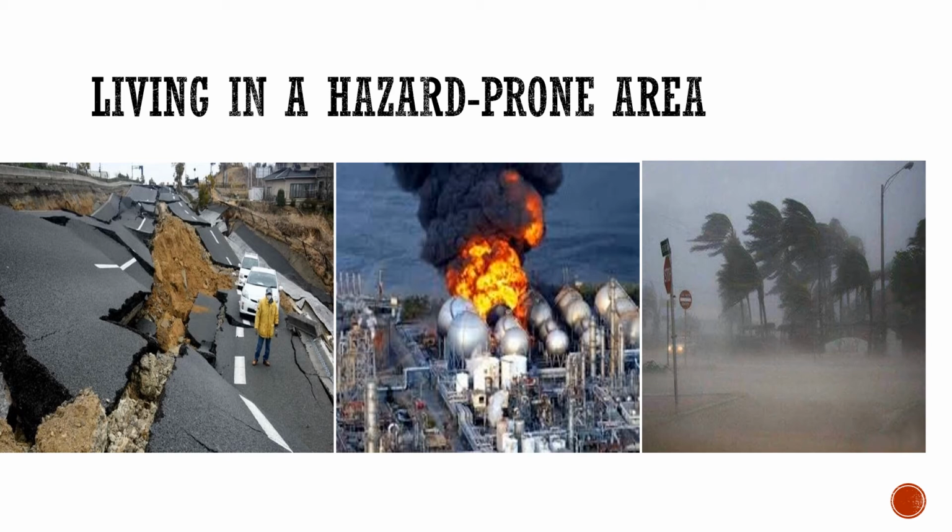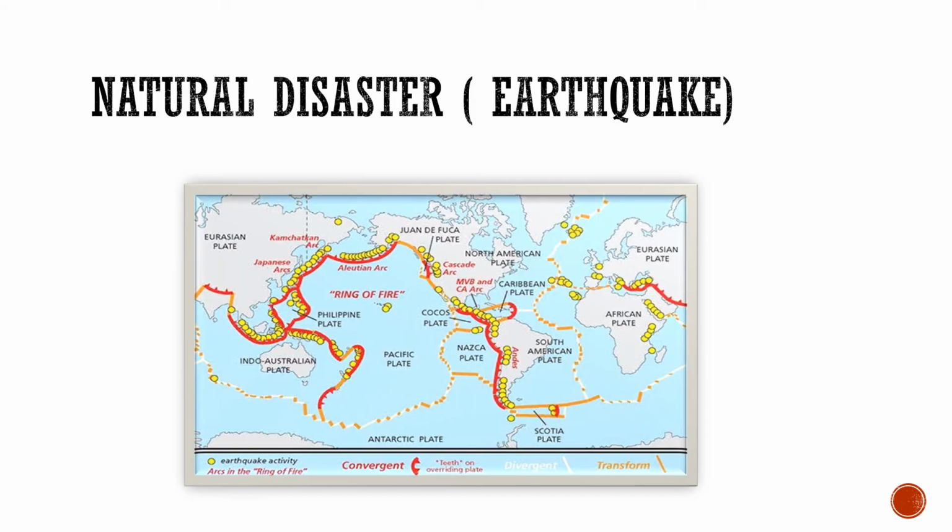Similarly, people living near nuclear power plants and factories using or producing poisonous chemicals face the risk of disastrous accidents. The diverse geographical conditions of different regions put them at risk of different types of natural disasters. The most common types of natural disaster in our country are floods, cyclones, droughts, and earthquakes.